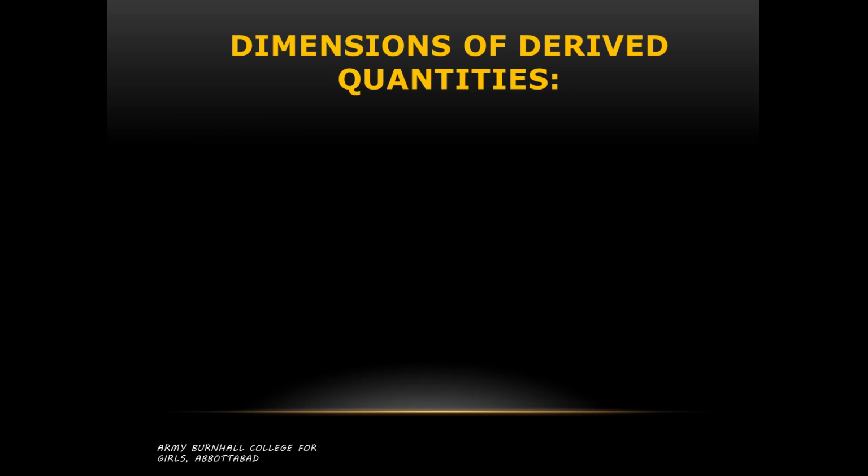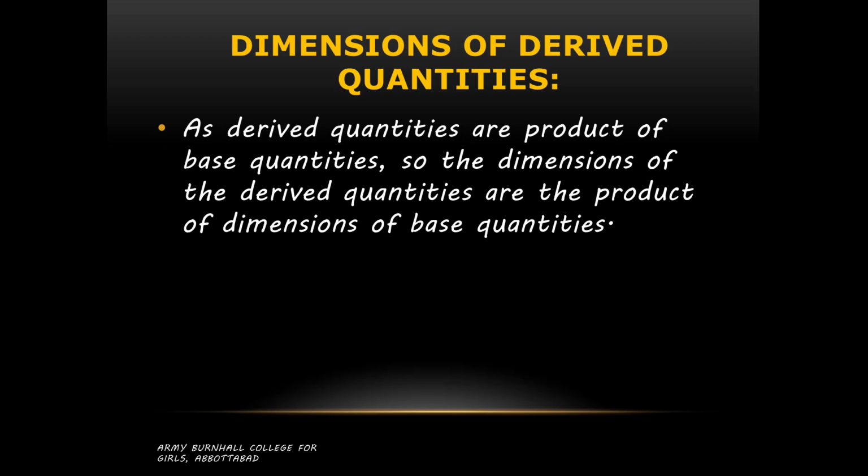So if we are talking about dimensions of derived quantities, just as derived quantities are products of base quantities, the dimensions of derived quantities are the product of dimensions of base quantities. Simple as that. Just like we multiply base units to get derived units, we will be multiplying basic dimensions to get dimensions of derived quantities.